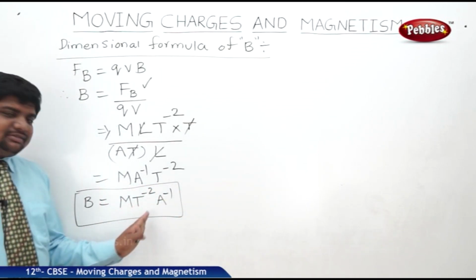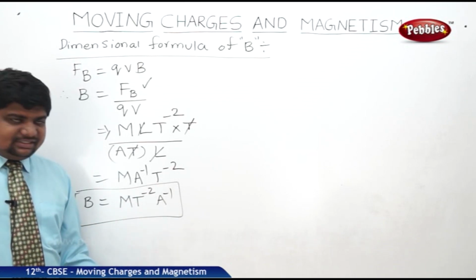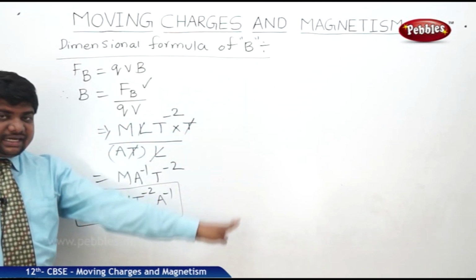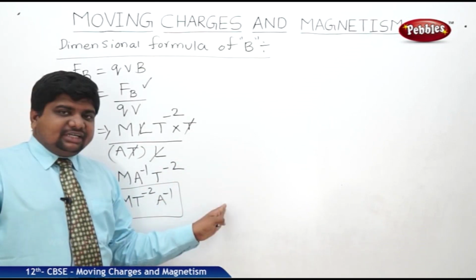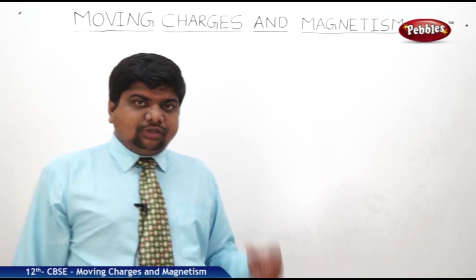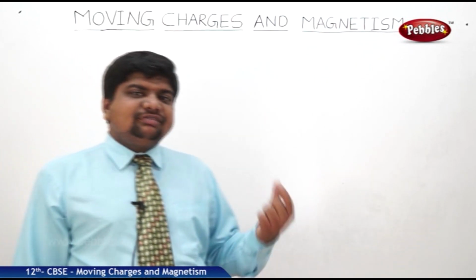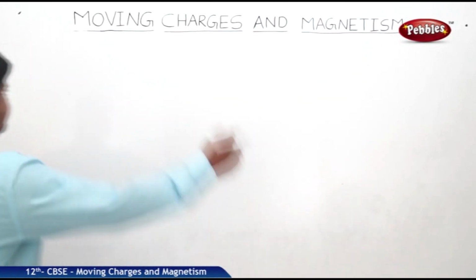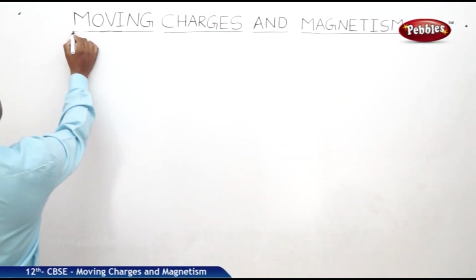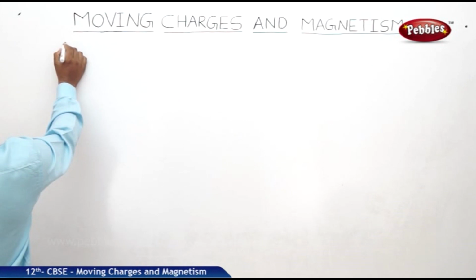So in the intermediate syllabus, the dimensional formula of all physical quantities from first year to second year, it is better to know, which is useful for competitive exams. Now we will tabulate the strengths of the magnetic field at different physical situations. So it is better to draw a table for this information.